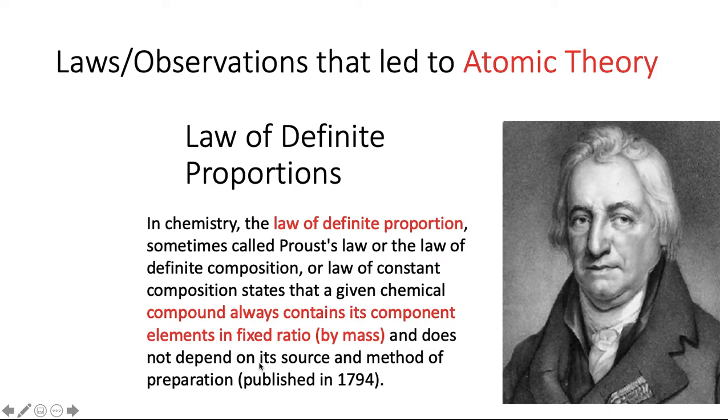It can be in China, or it can be in Germany or in US. It doesn't matter where you find water. What makes water water is that it has two hydrogen atoms for every oxygen atom. So the ratio between the elements that make up that compound is always fixed, and that's what the law of definite proportion states.